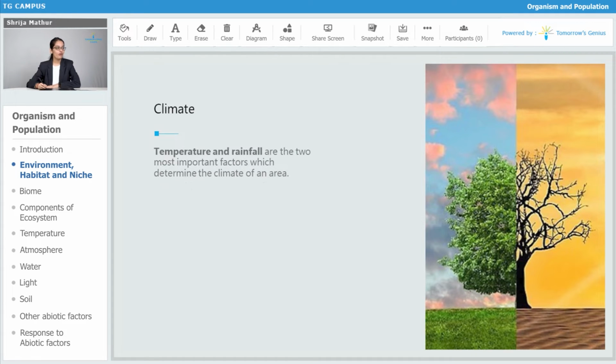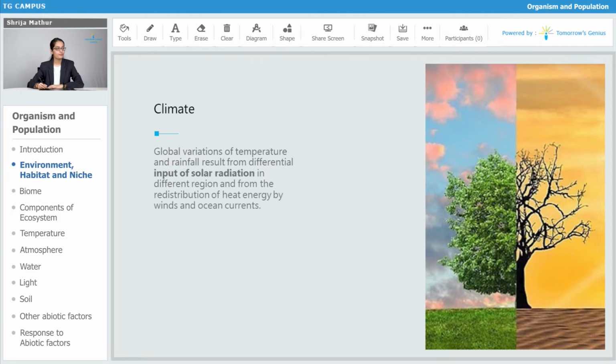Temperature and rainfall are the two important factors which determine the climate of an area. Amongst all the factors that we have studied, temperature and rainfall become the major ones. Global variations of temperature and rainfall result from differential input of solar radiation in the different regions and from the redistribution of the heat energy by winds and ocean currents.